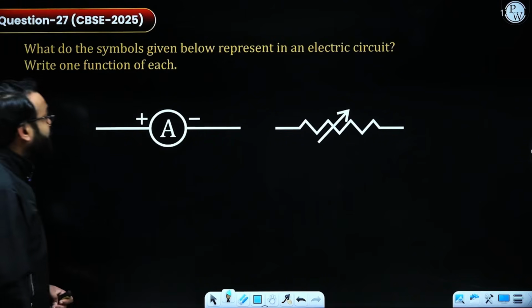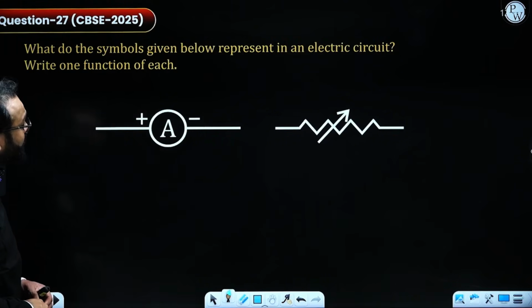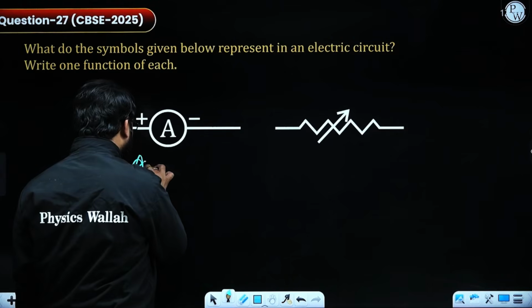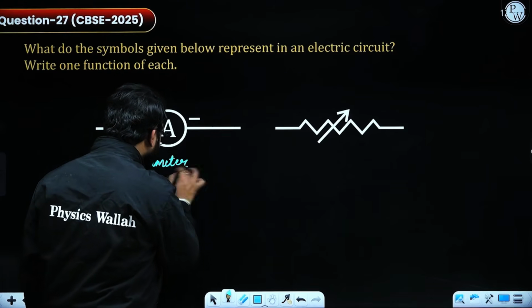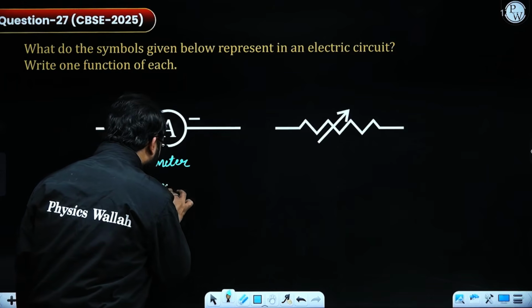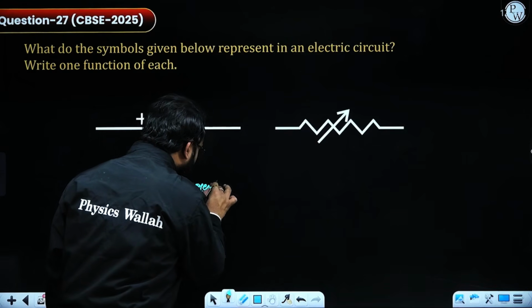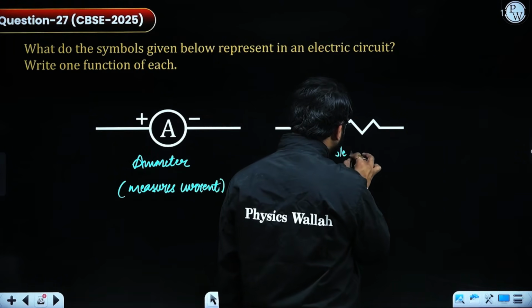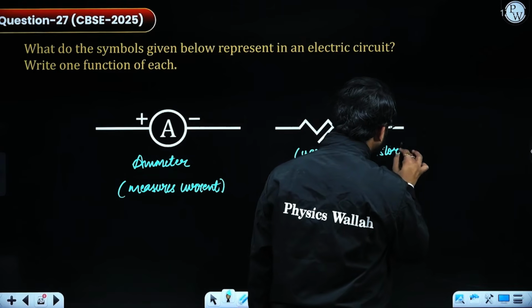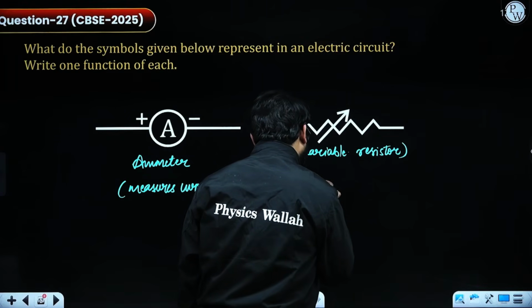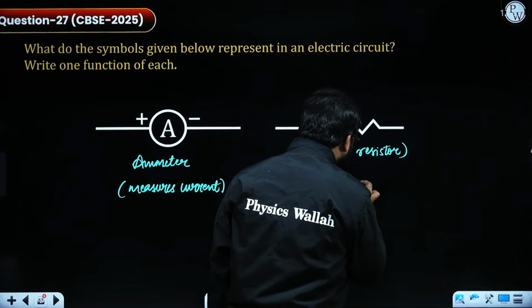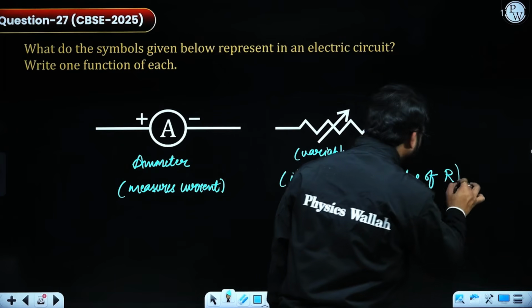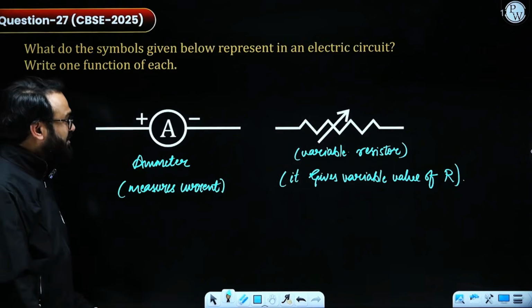This is how you would be able to see the electrical circuit. So what do the symbols given below represent in the electric circuit? Write one function of each. So this is nothing but ammeter. It measures electric current. Similarly, this is variable resistor. It gives variable value of resistor. So these are the functions and representation.